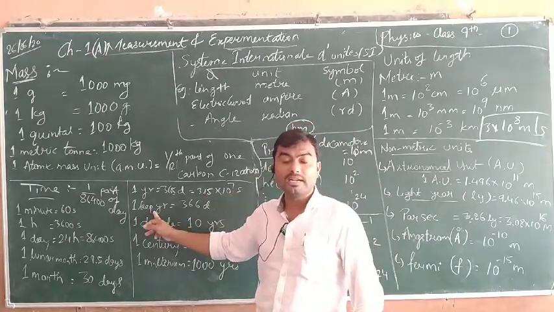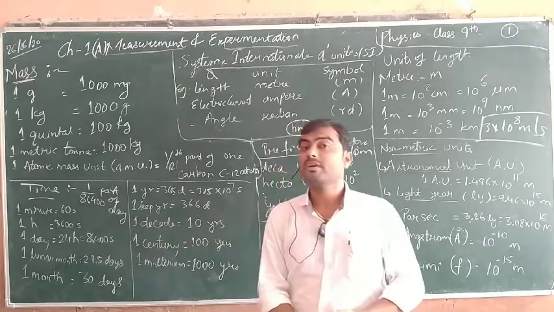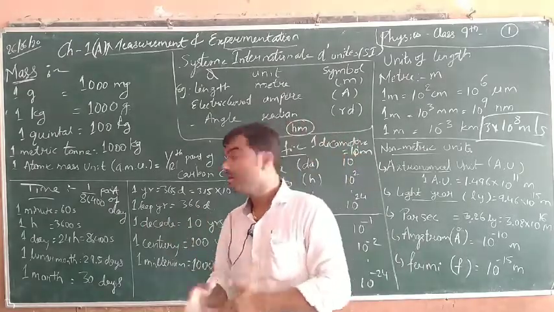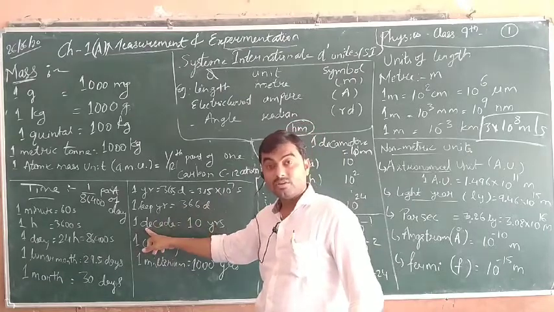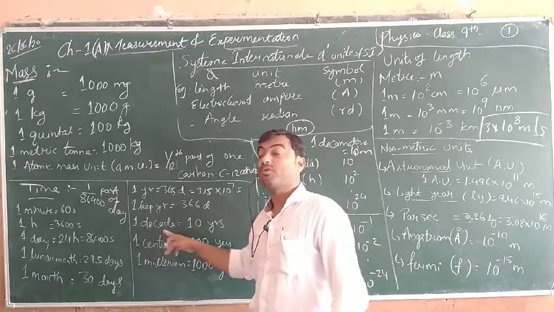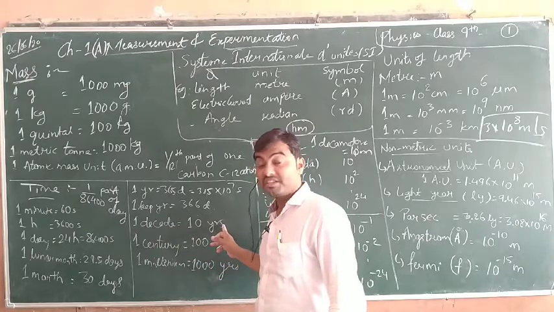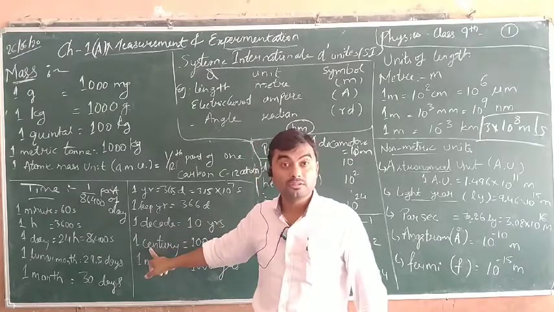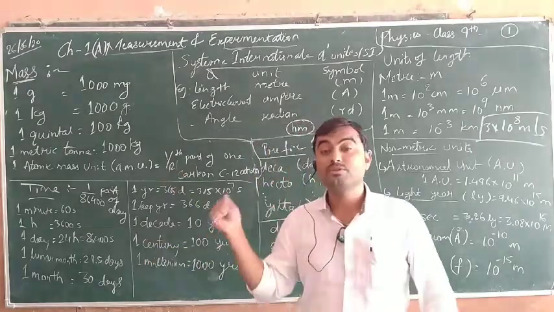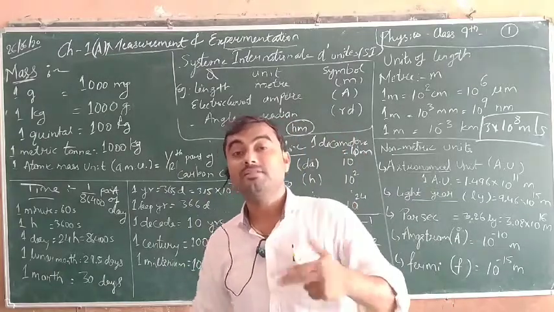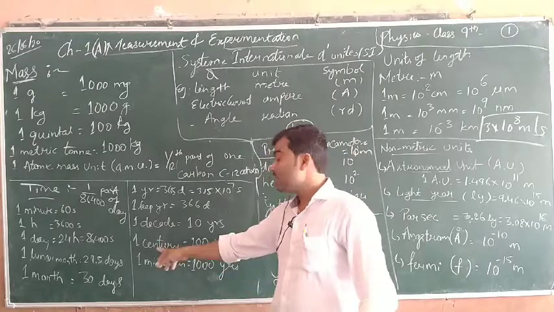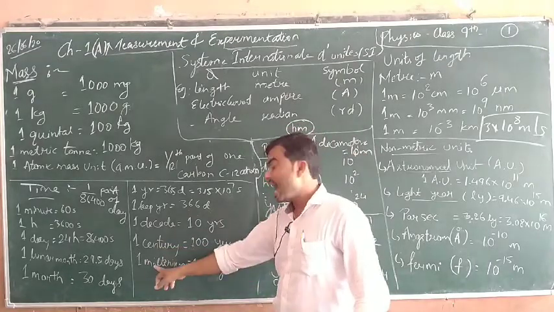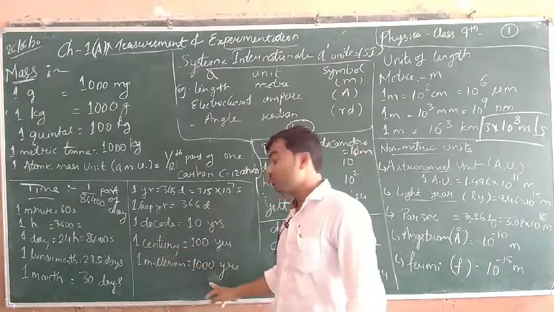One leap year, you know that in a leap year we have one more day extra added to our calendar, that is February 29. So one leap year is equal to 366 days. One decade is equal to 10 years. One century equals 100. When a batsman scores 100 runs, we say the batsman has made a century. So century is equal to 100 years, and one millennium is equal to 1000 years.